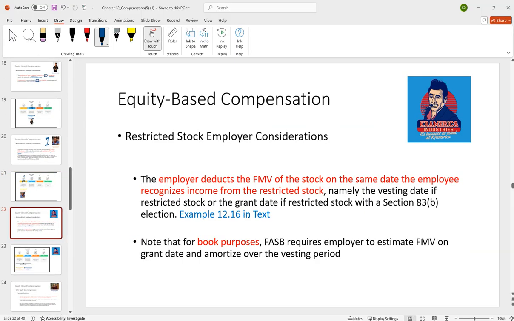When we're talking about the corporation's point of view, they're generally going to deduct, when we're talking about restricted stock, compensation expense for the fair market value at the same time the employee claims the income. There's kind of an overall matching. That's the general rule. We try to match whenever the employee claims the income, the corporation will get the deduction for it.